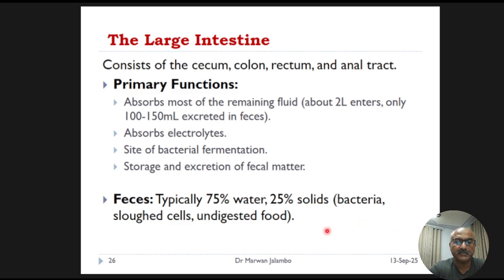This brings us to a fascinating and critically important topic: the community of microbes that lives, yes, within our large intestine.